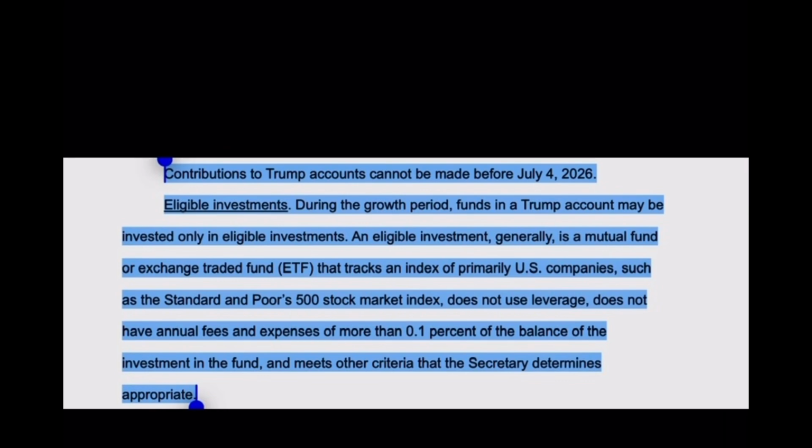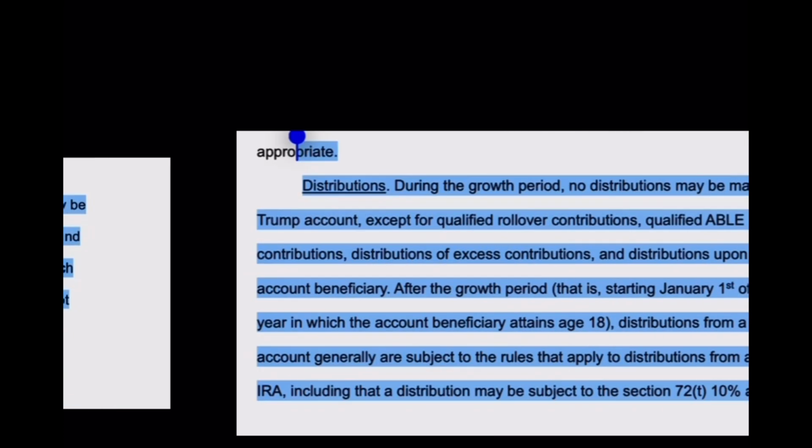Eligible investments during the growth period. Funds in a Trump account may be invested only in eligible investments. An eligible investment generally is a mutual fund or exchange traded ETF that tracks an index such as the S&P 500 stock market index, does not have annual fees and expenses of more than 0.01% of the balance of the investment in the fund, and meets other criteria that the secretary determines appropriate.